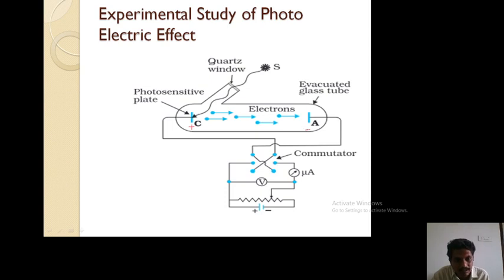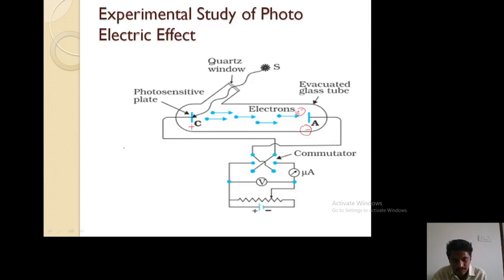What happens here, when it is negative, these electrons are negative, there will be a large repulsive force, so it will stop the emission of electrons. Okay, so they are not moving. As the negative potential increases, gradually one by one, all the electrons come to a rest position. As negative potential increases, photoelectric current decreases.